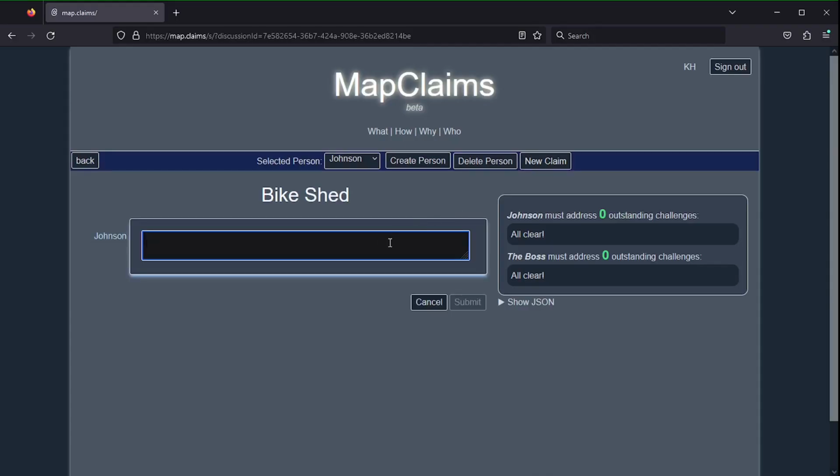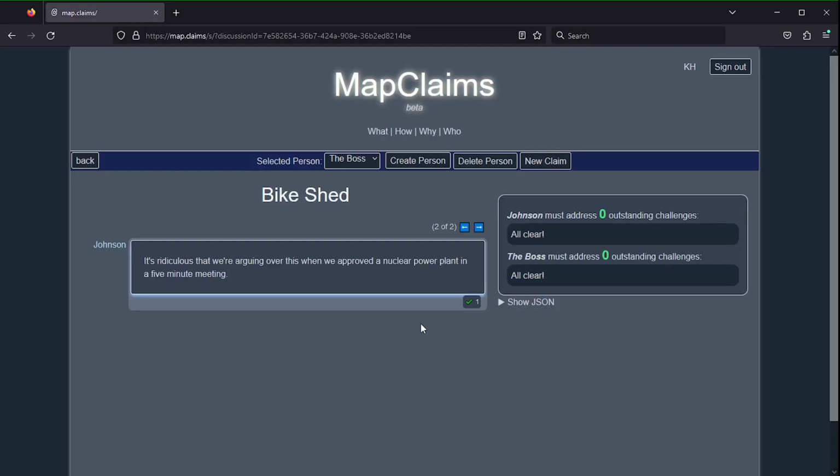So I can't point out how ridiculous it is that we're spending so much more time discussing this than we did the plant? Of course you can. You can assert it as a separate claim. Well, will the boss have to address it? No, but he might if he disagrees. Fine, sure. And I agree. You agree? Yes, the fact that this conversation is even happening is utterly ridiculous, but that doesn't have any bearing on whether we should or should not build a bike shed. Now does it, Johnson? I guess not.